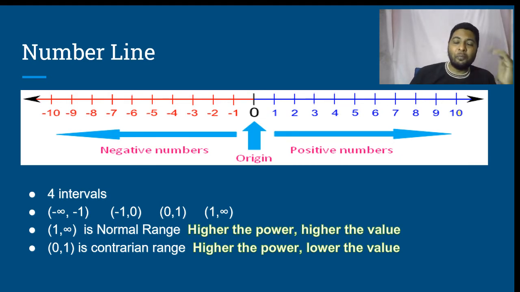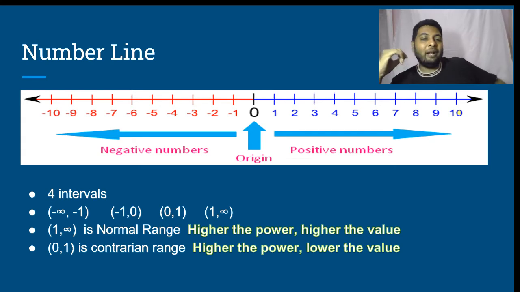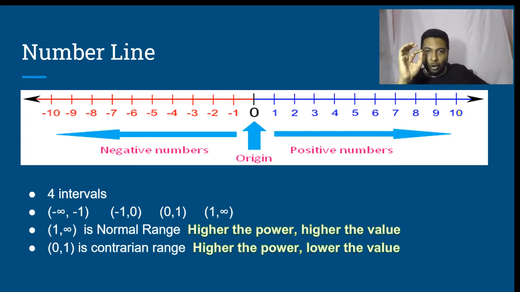What is half cube? 1 by 8. Which is greater? 1 by 4 is greater. So, higher the power, lower the value, or lower the power, higher the value. That is why the interval 0 to 1 is called as contrarian range.